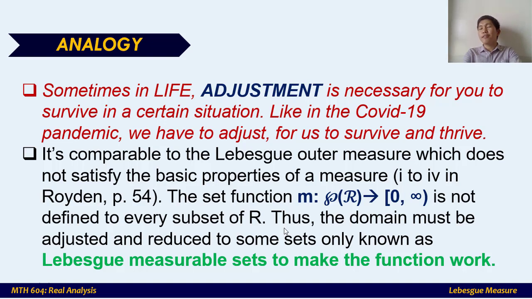Sometimes if we force something in the status quo, in the current situation, maybe we'll be violating some properties, some rules, for example in this COVID-19 pandemic. But if we adjust to the current situation, we will survive and we will thrive. Like the generation of Lebesgue measurable sets: since the whole domain of the subsets of real numbers doesn't work, you have to adjust it so that it will work for some subsets of the power set of real numbers. Okay?